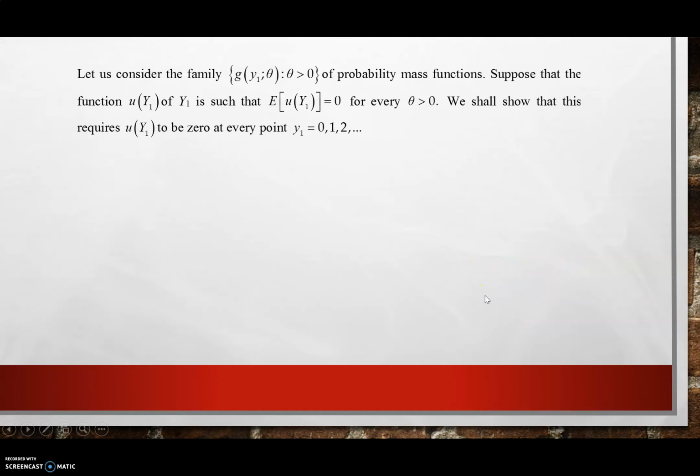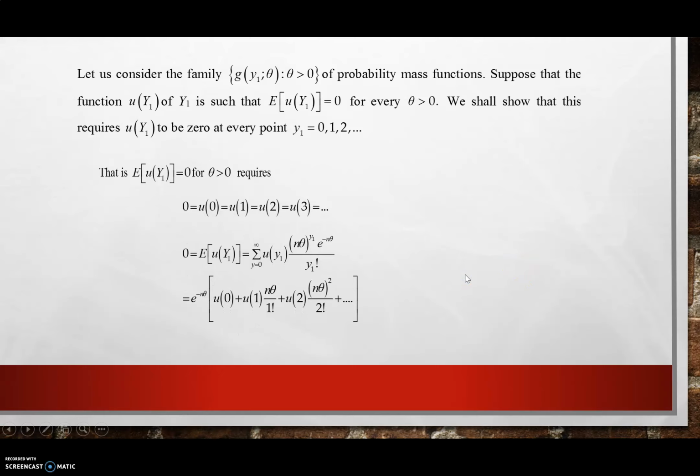Let us consider the family G. Suppose that the function u(Y1) is such that expected value of u(Y1) is equal to 0 for every theta greater than 0. We shall show that this requires u(Y1) to be 0 at every point of Y1. That is, expected value of u(Y1) equals 0. To make sure that expected value of u(Y1) equals 0, it will require that u(0), u(1), u(2), u(3)